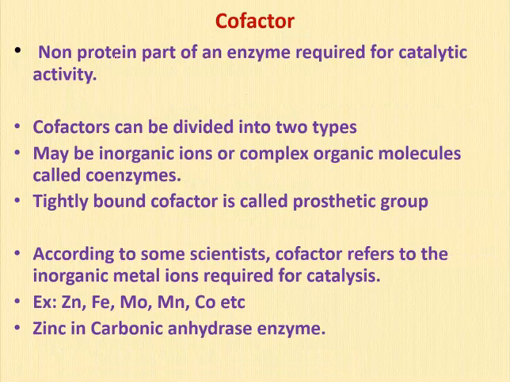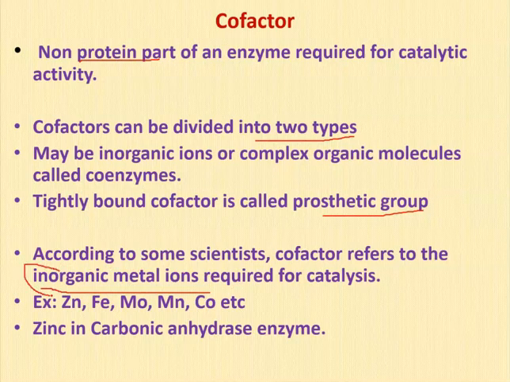Let's see the cofactor. Cofactor is the non-protein part of an enzyme which is required for the catalytic activity. These cofactors can be divided into two types: inorganic ions, or complex organic molecules called coenzymes. If they are tightly bound, then they are called prosthetic group. According to some scientists, cofactor refers to the inorganic metal ions required for catalysis, and this is the more acceptable definition.